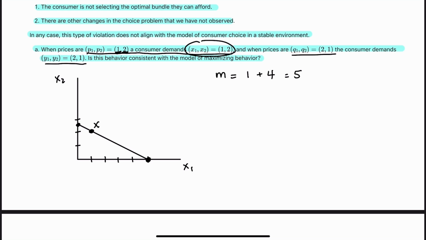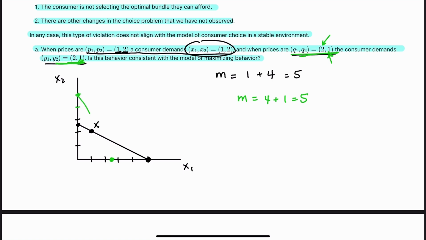And then let's change colors, and we'll go on to the Q price regime. Let's check to see if our income has changed. We buy 2 units of good 1 at a price of 2, so we are spending $4, and then we're spending $1, because that's 1 times 1. So income is still 5. If we spend all our money on good 1, it has a price of 2, so we can buy 2.5. If we spend all our money on good 2, we can buy 5 of them, because it has a price of 1 now. So 3, 4, 5.